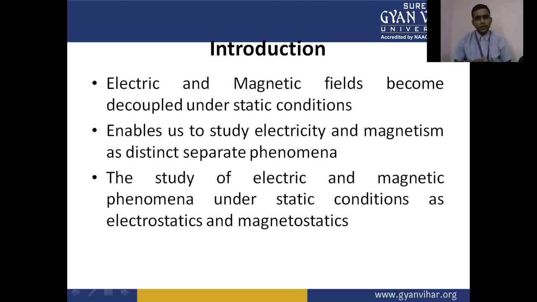The study of electric and magnetic phenomena under static conditions is called electrostatics and magnetostatics. So in electromagnetic field theory, we generally discuss the electric and magnetic fields, and they become decoupled under static conditions.